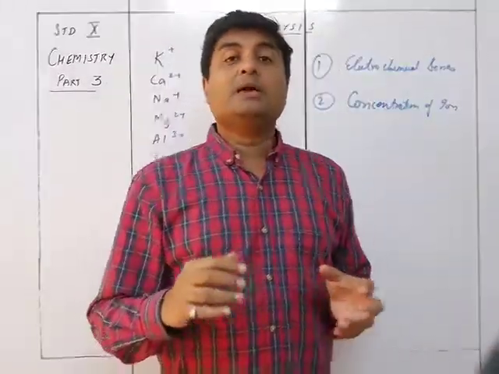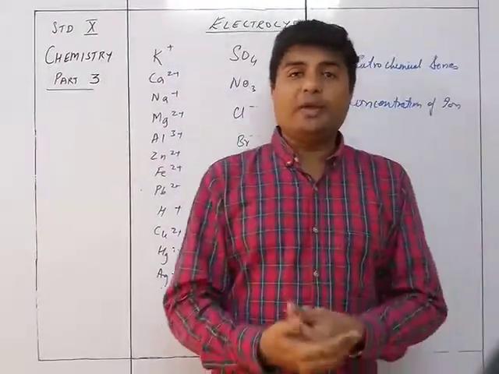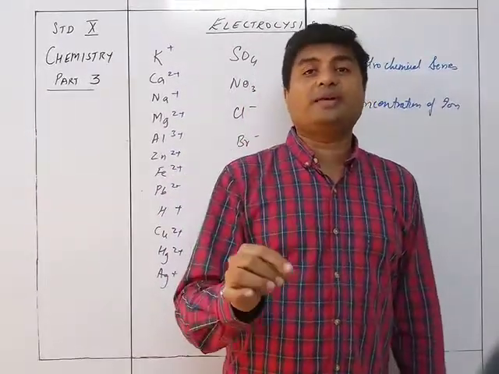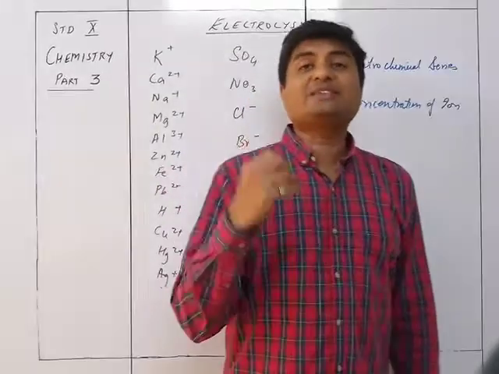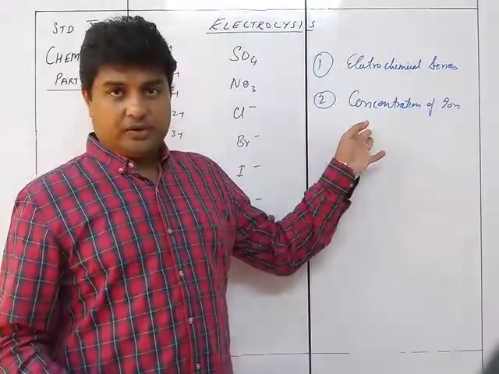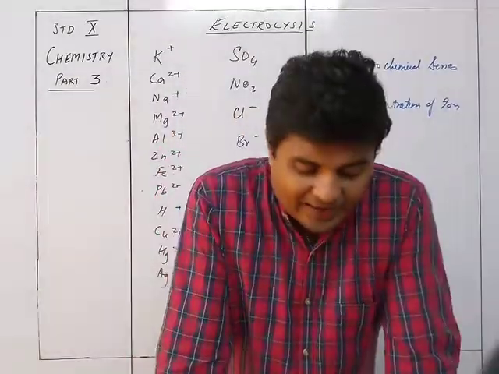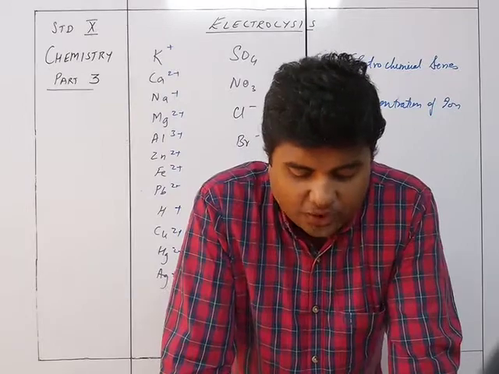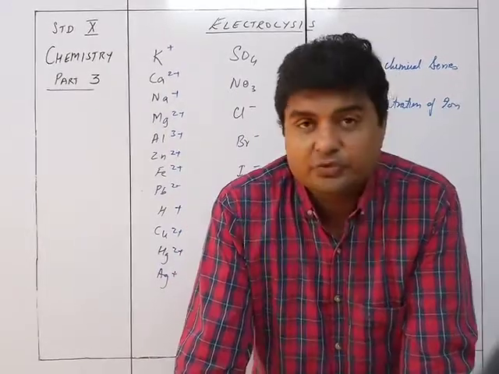That means in the zinc salt I have used, the amount of aqueous solution, the water present in it, should be less. So if the zinc is more and hydrogen is less, then I am going to get zinc over here. So higher the concentration of the ion, greater the probability of it being discharged at the respective electrodes.